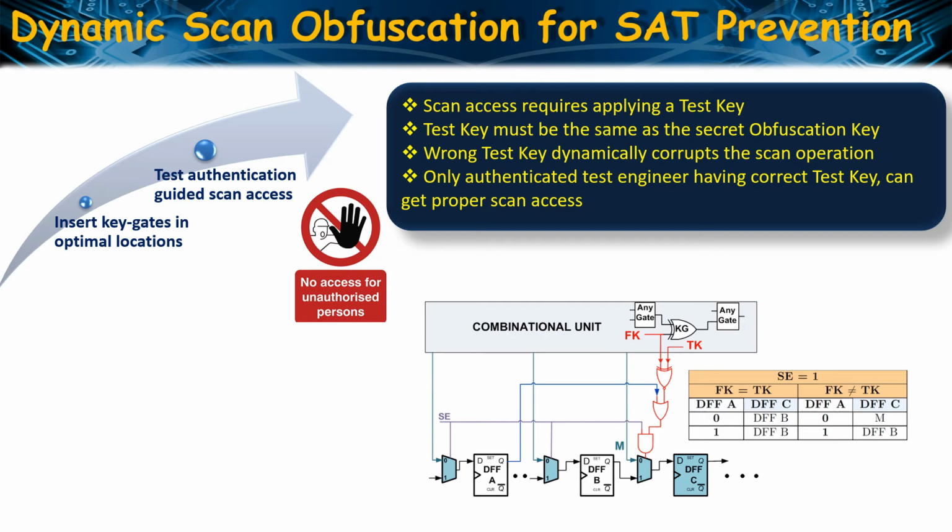If they are not equal for any given clock cycle, the content of a random scan cell, here DFFA, decides whether DFFC receives input from DFFB or its combinational counterpart. If for a given clock cycle DFFA equals 0, then DFFC gets input from the combinational counterpart. If DFFA equals 1, DFFC equals DFFB. Since the value of DFFA changes dynamically in each clock cycle, it completely corrupts the scan operation.